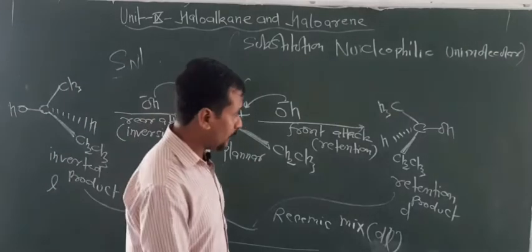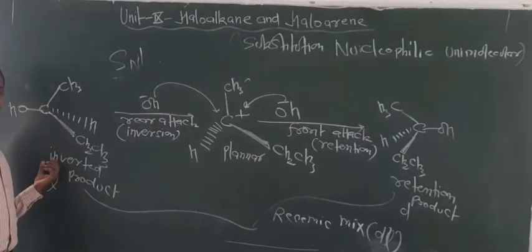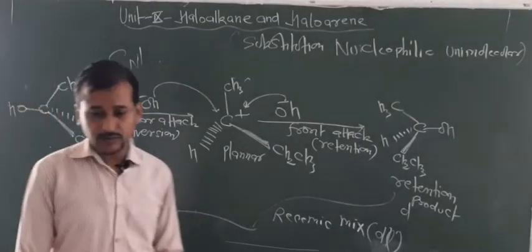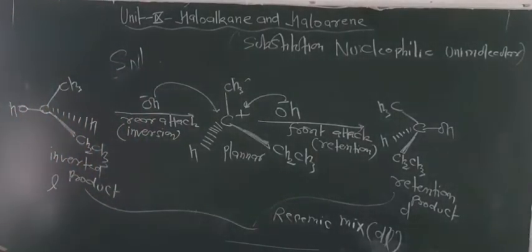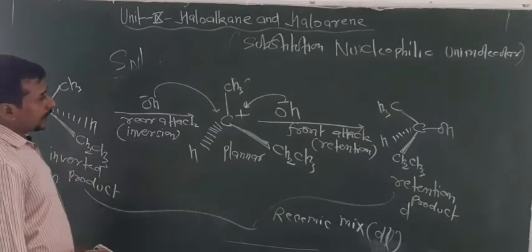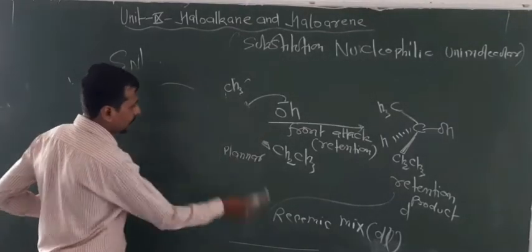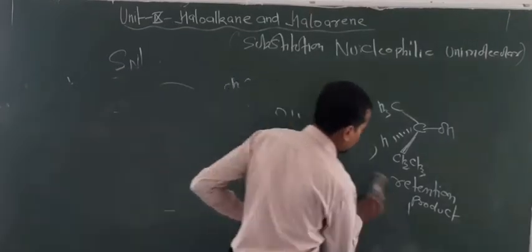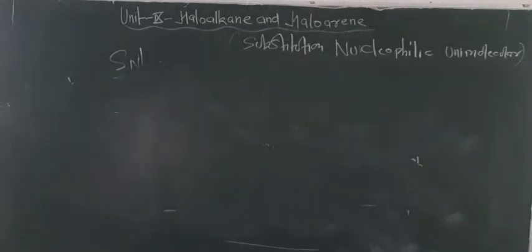But maybe one question arises, out of both which is more stable? So this is more stable due to the repulsion. So this was about the optical activity of the reactant for SN1 reaction. Now students, some more points you have to note down from the examination point of view. That is the comparative reactivity rate of 3 degree, 2 degree and 1 degree carbocations.